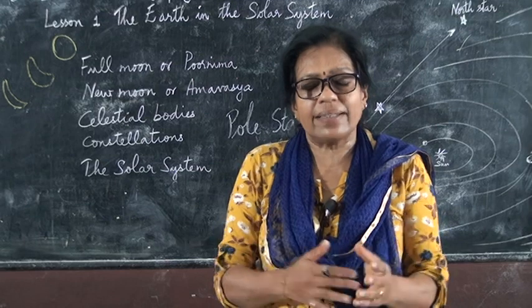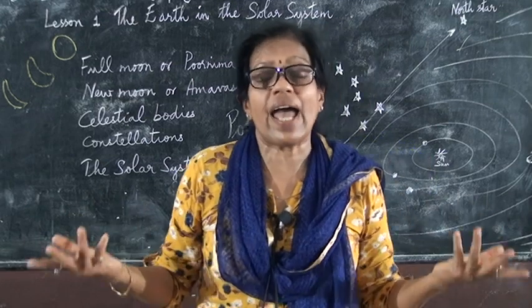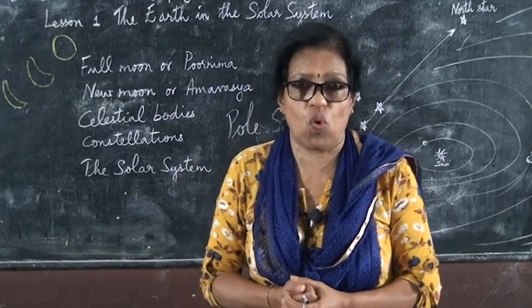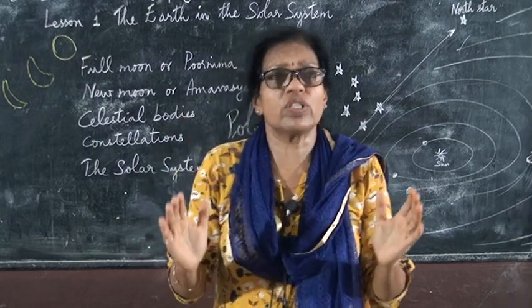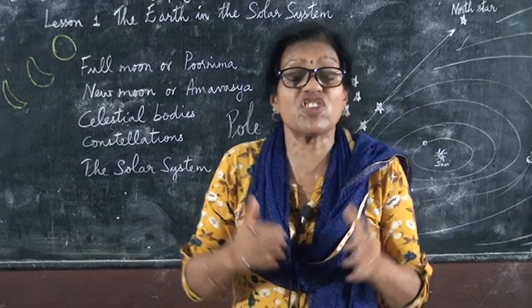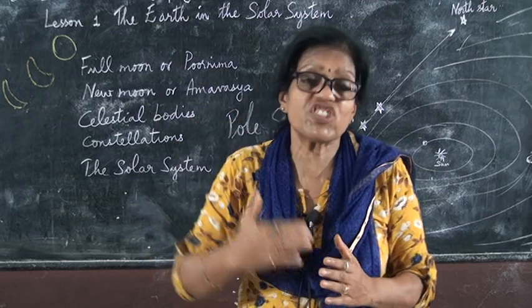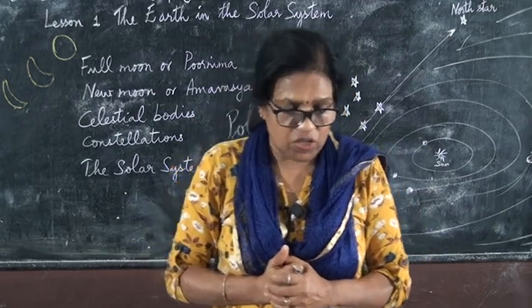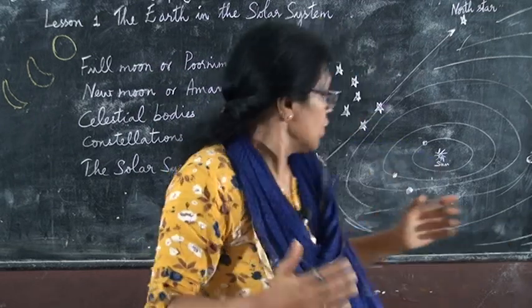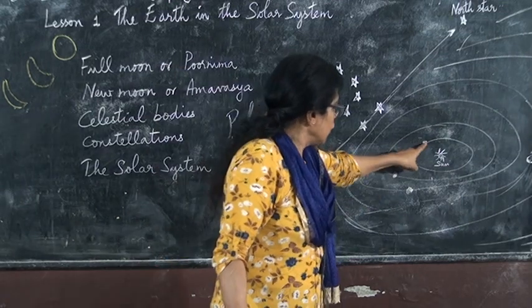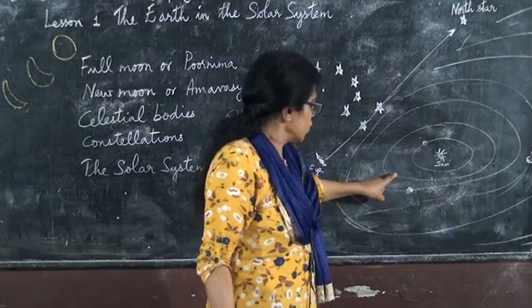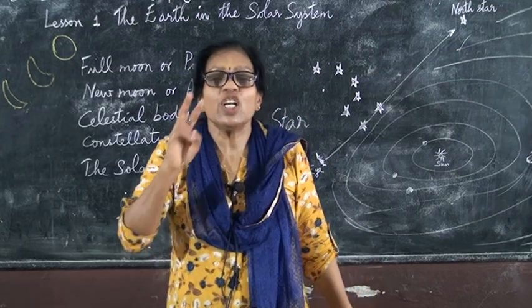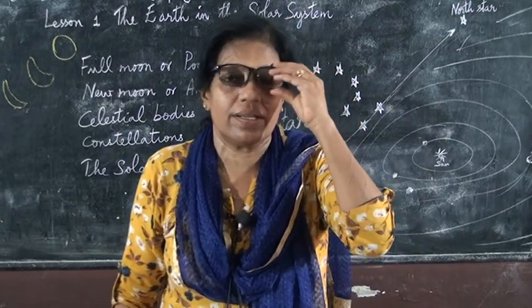Now, unlike the stars, the planets do not have heat and light of their own. The stars have their own heat and light. The planets shine with the help of the star. Also we can see Venus. Mercury, Venus, Earth. Venus and Earth are called the twin planets.